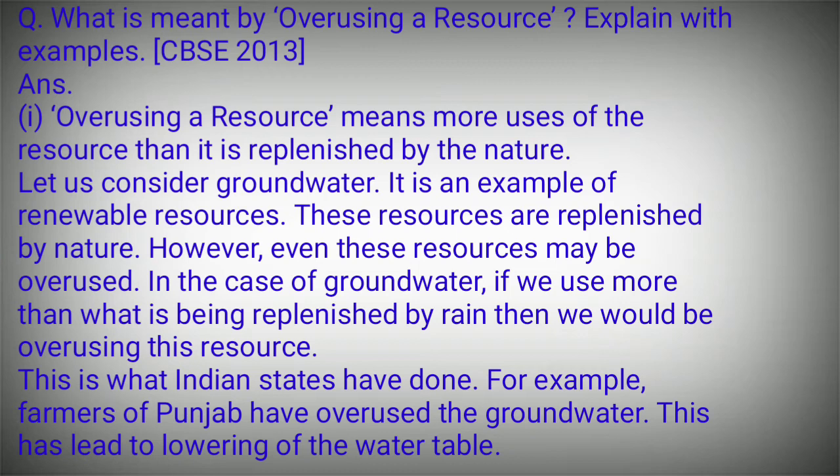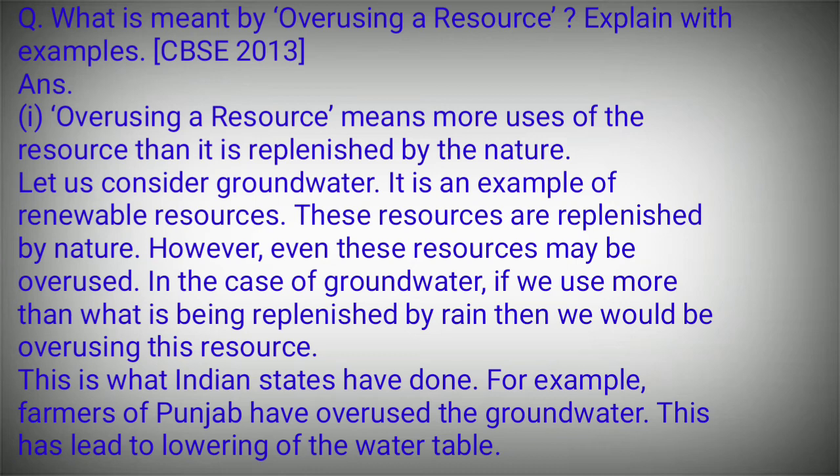What is meant by overusing a resource? Explain with example. Overusing a resource means more use of the resource than it is replenished by nature. Let us consider groundwater. It is an example of a renewable resource. These resources are replenished by nature. However, even these resources may be overused.